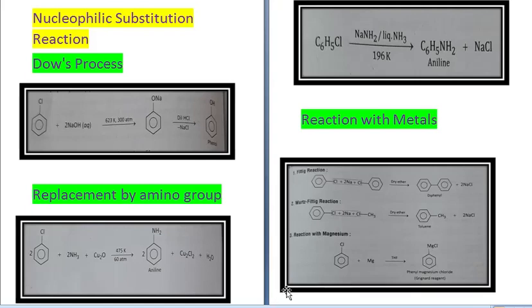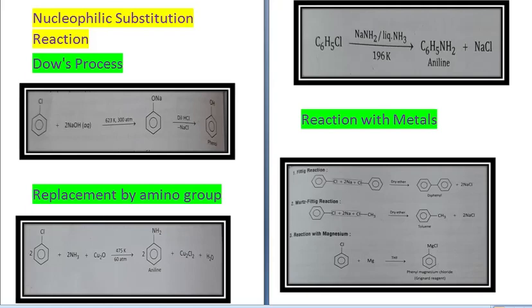And next is reaction with magnesium. When C6H5Cl reacts with Mg in presence of THF, then it gives you C6H5MgCl, phenyl magnesium chloride, which is also called Grignard's reagent.